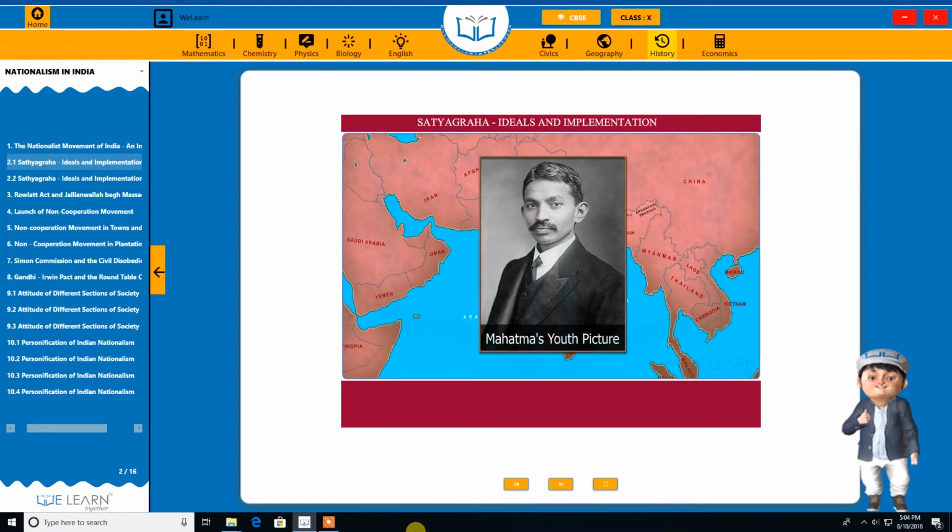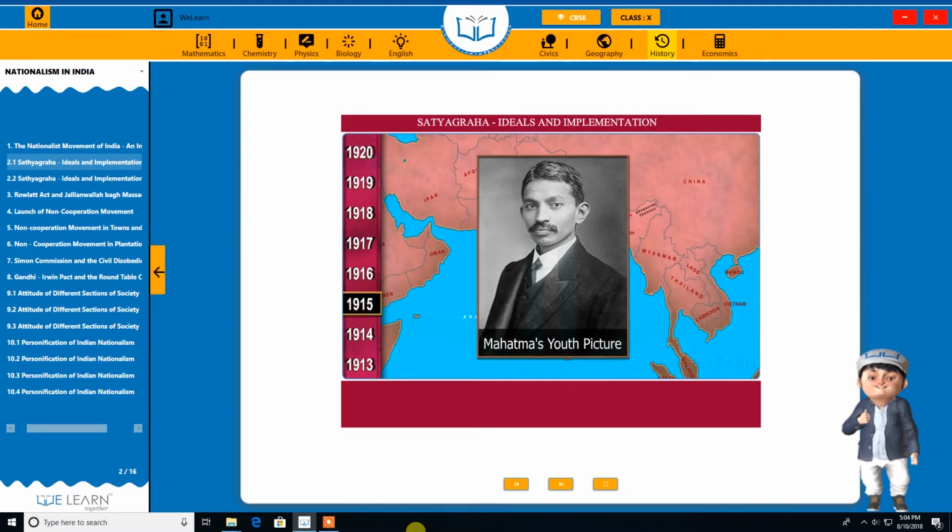After coming back from South Africa in January 1915, Mahatma Gandhi infused a new life into the Indian freedom movement. He had successfully used satyagraha and non-violence for mass agitation to combat racism in South Africa.